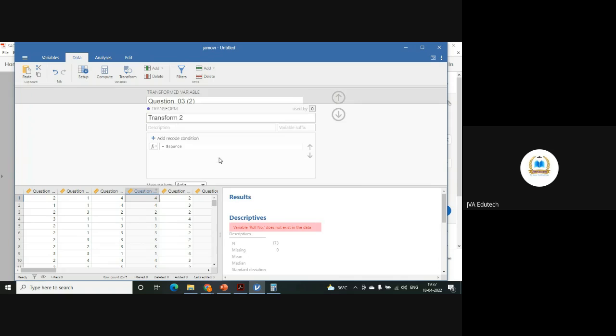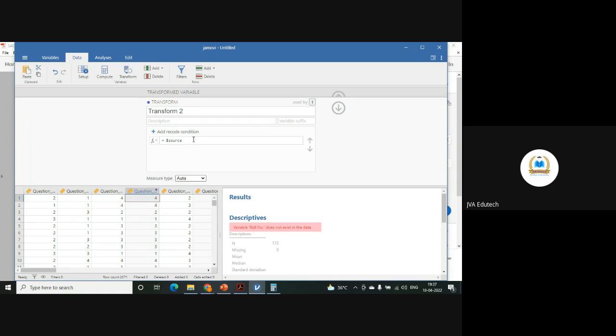So I will create a new transform, and here I will put a command. Simply, there are 5 variables, means there are 5 responses. If you have to reverse code, just take one more, that is 6, equal to 6 minus dollar source, enter it. Now you can see here, this is the reverse coded of this one, side by side.